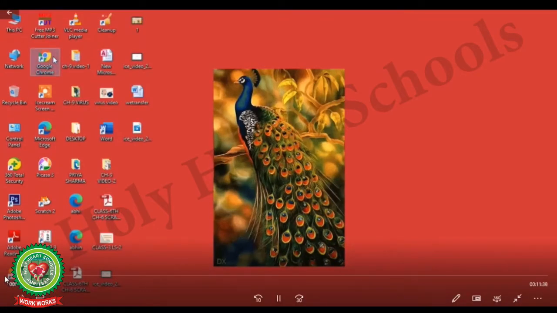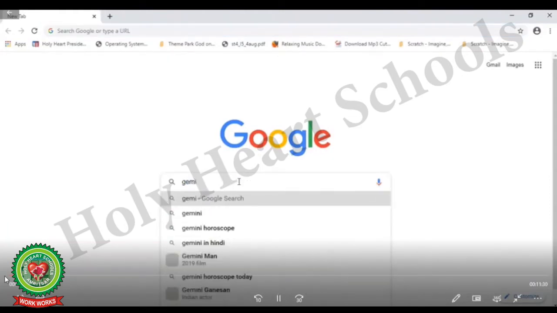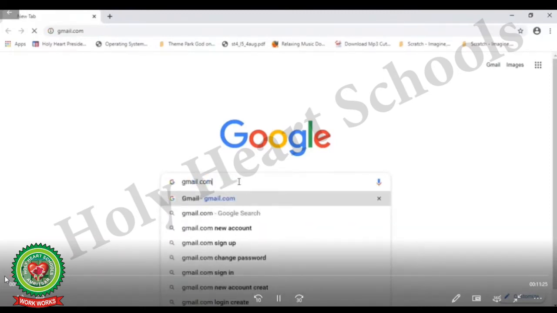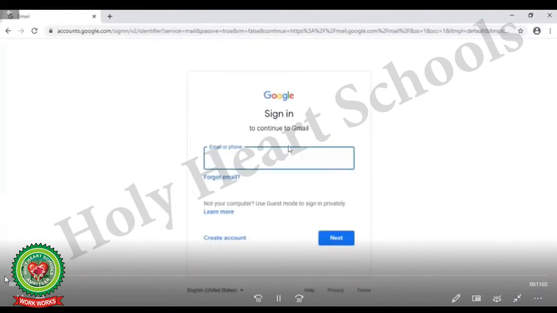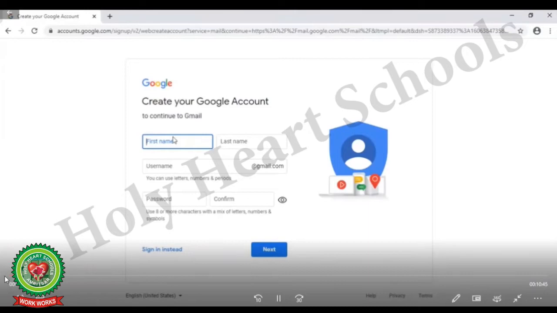Now first of all, double click on Google Chrome, and here you will see the Google Chrome site will open. There in search box you have to type www.gmail.com. After typing, you have to click, and here you can see a Google sign-in form will open. Now, the first time you are going to create the email, then you need to click on Create Account option. After clicking on Create Account, click on For Myself. And here you can see to create a new account, the form will open.